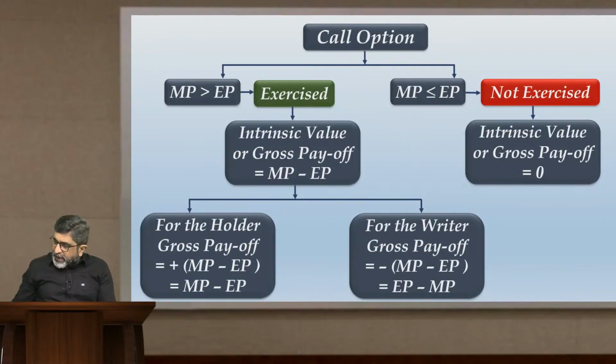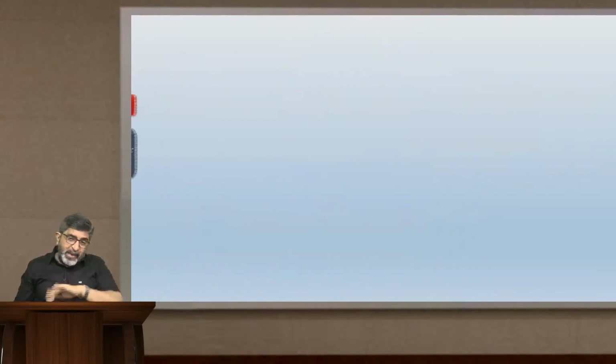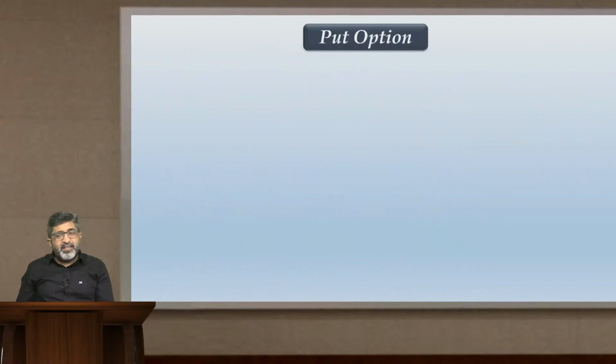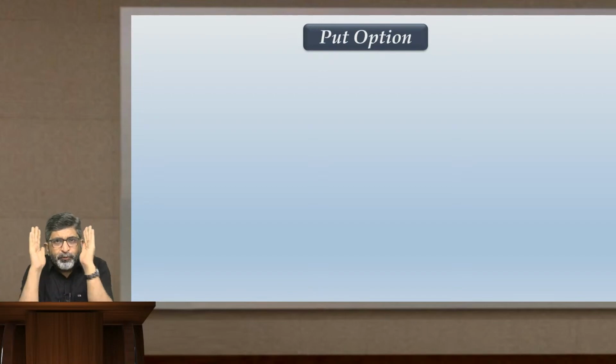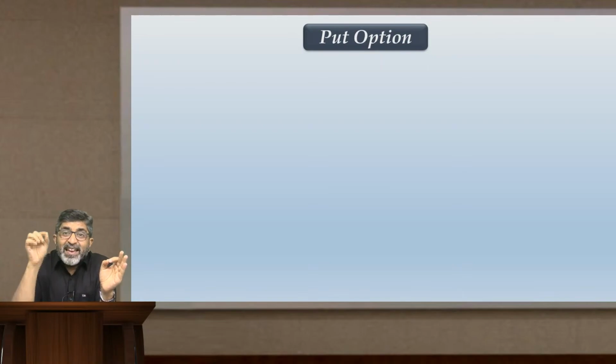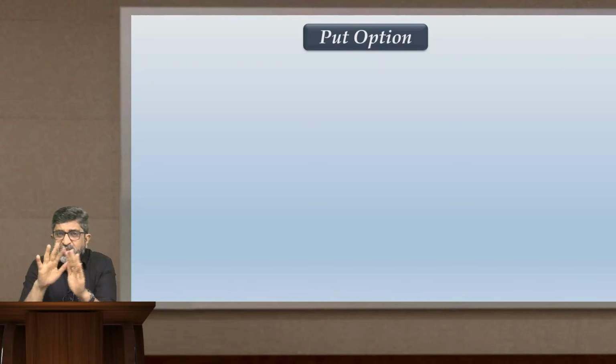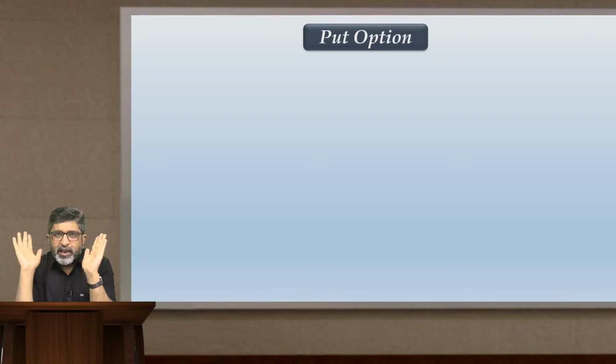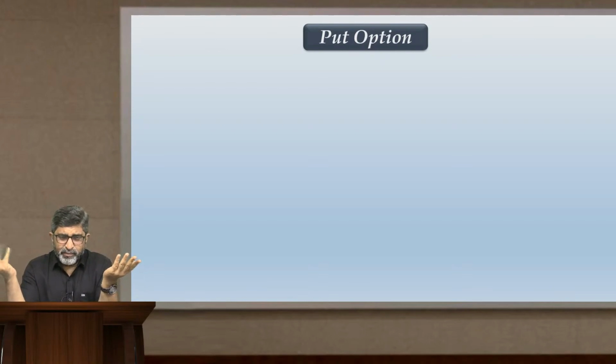Now, if I take you ahead, we take the next scenario that begins with the put option. Before I put forward anything on the screen, think about the put option. What is a put option? It is a contract that conveys a right to you to sell something at a future date at a price that is agreed today, but it is just a right to sell. You will exercise that right only if it is benefiting you. If it is not benefiting you, don't exercise.